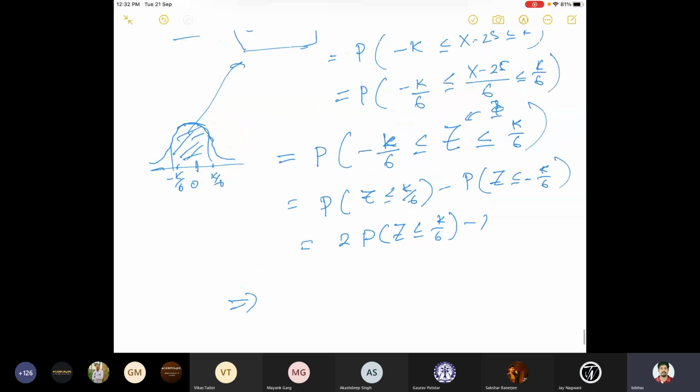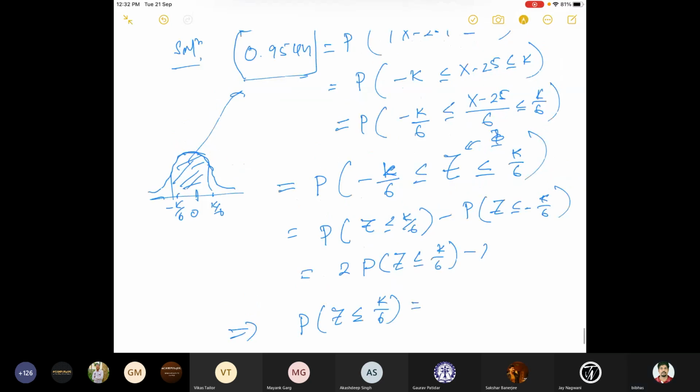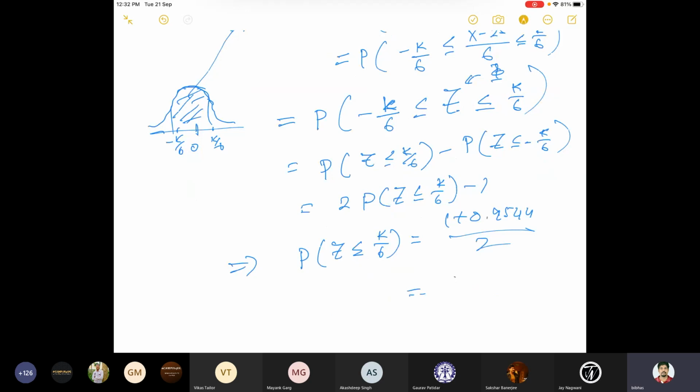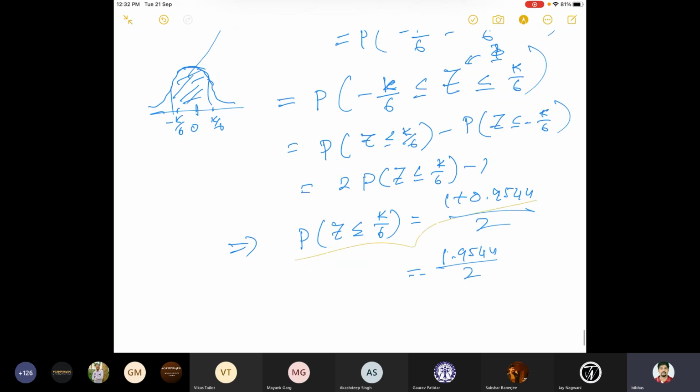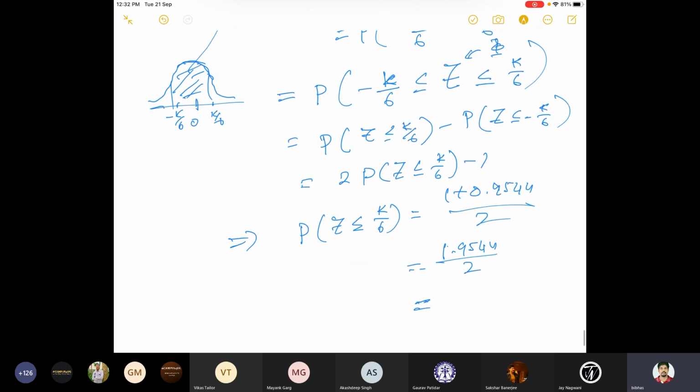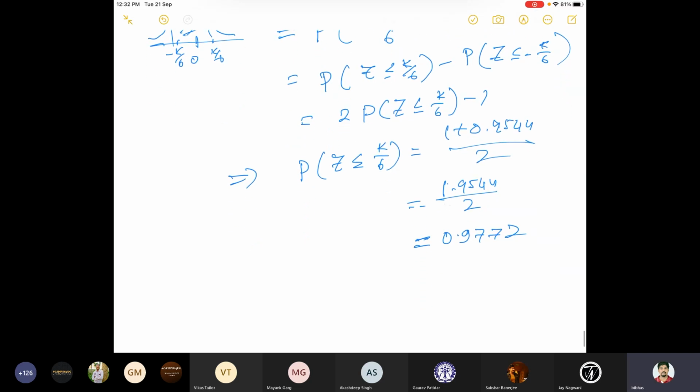This implies probability of z less equal to k by 6 should be equal to 1 plus 0.9544 divided by 2. So 1.9544 divided by 2 will be 0.9772.